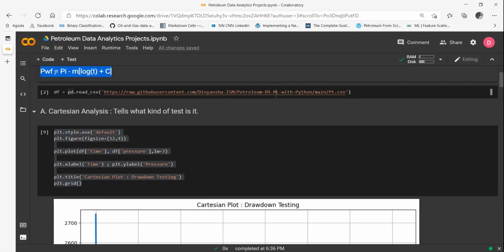Now the difficulty is that it's not that easy to find this straight line, because once you drill a well, the near wellbore region is pretty skinny, pretty damaged. There is, of course, a transition period before the pressure transient, or the pressure pulse, reaches the untouched part of the formation. And that is the most representative zone that should be used to calculate permeability.